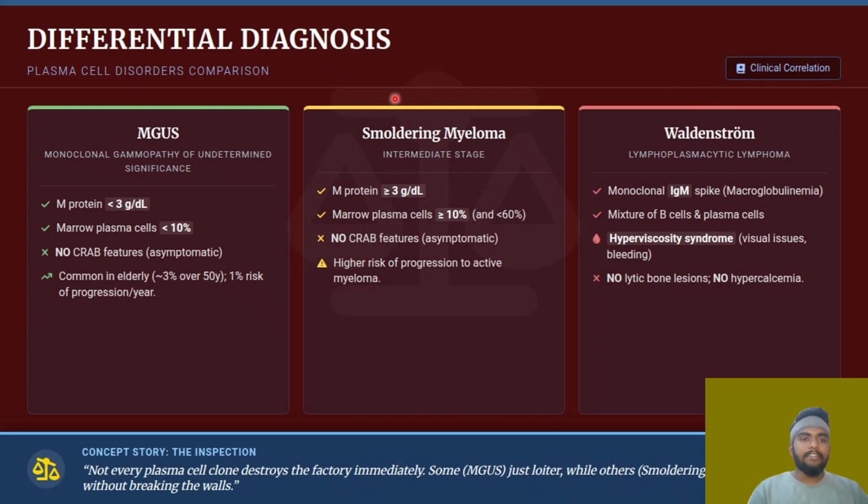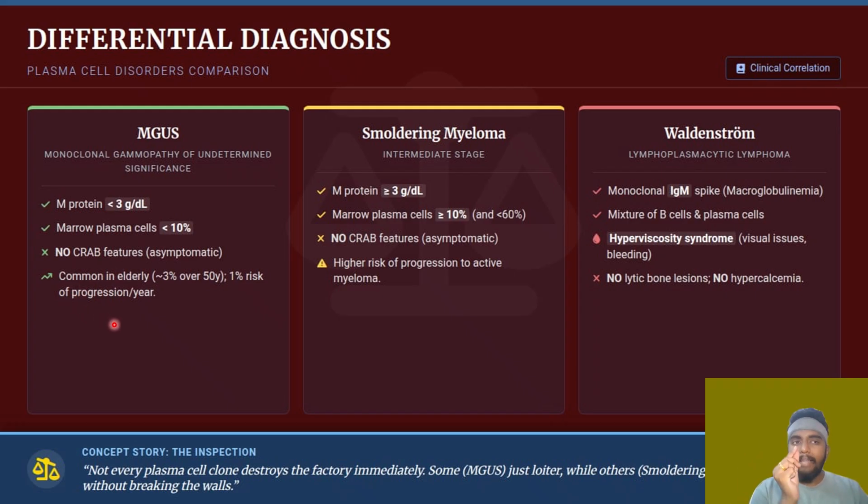And then differential diagnosis: monoclonal gammopathy of undetermined significance, MGUS. Now what happens over here is the M protein will be less than 3 gram per dL. I'll explain in simple words. The M protein is less than 3 gram per dL, that is fine. The marrow plasma cells are less than 10%, that is also fine. There are no CRAB features. The patient is asymptomatic.